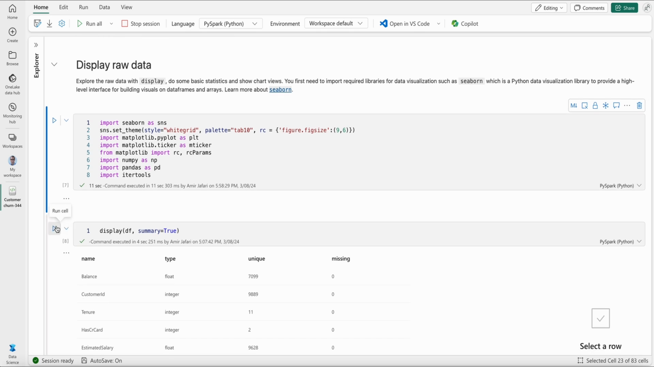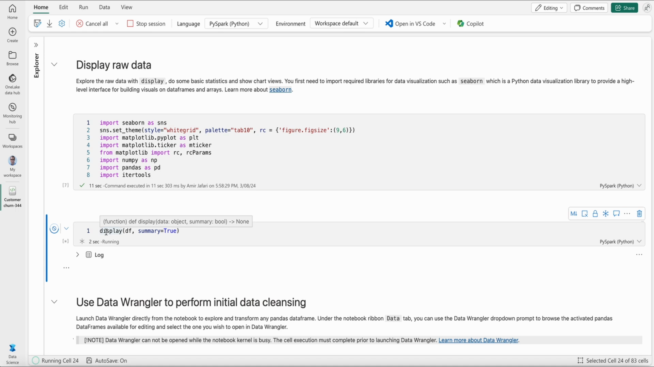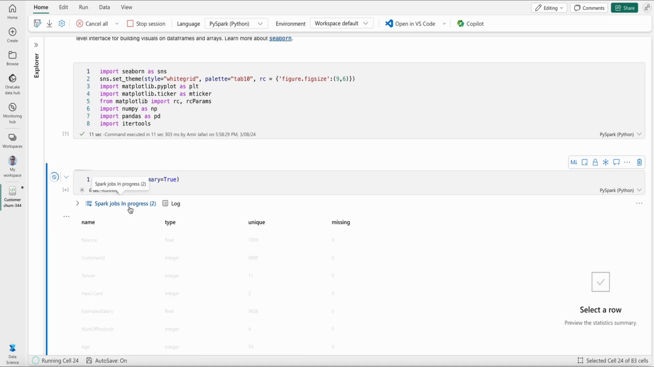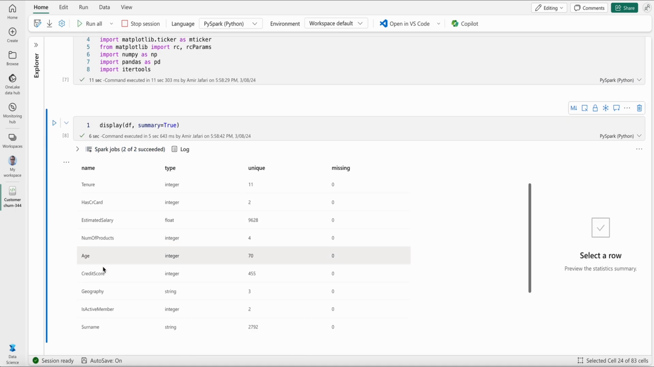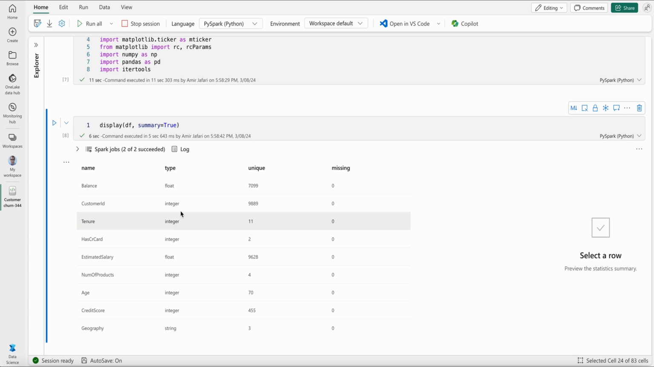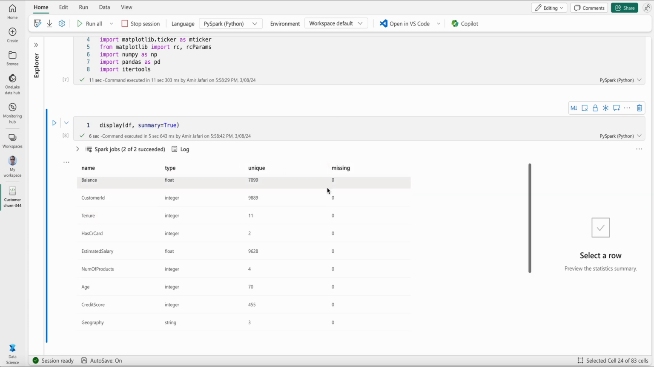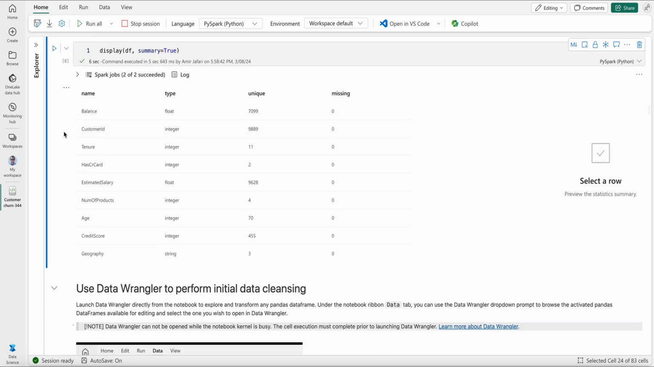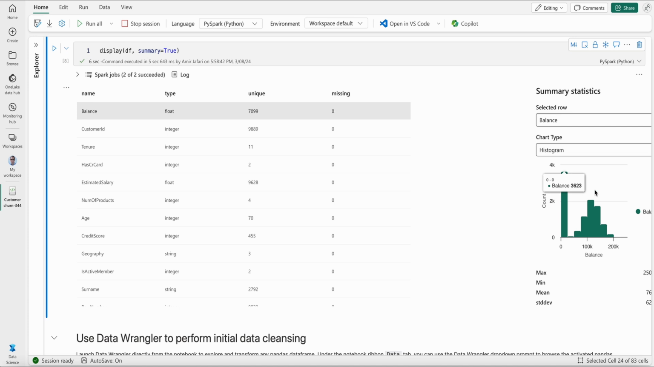So now let's take a look at our Pandas data frame. This is display. We're going to take a look at our data frame and get some statistics. It shows all of the columns. It shows the type, the number of unique values, and the number of missing values. We can also click on each of them and get some sort of statistical view here.